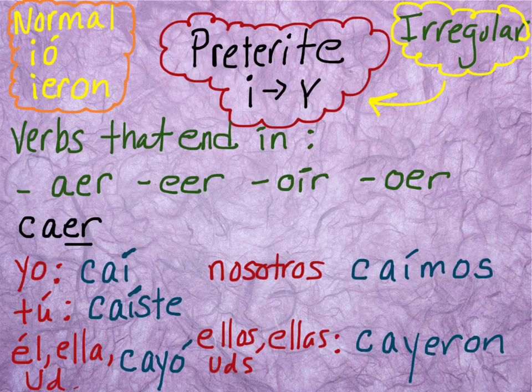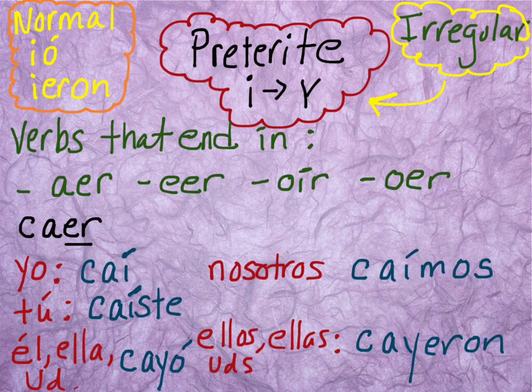Buenos días, clase. We're going to be looking at preterite verbs that are considered irregular because in the third person singular and in the third person plural, the I changes to a Y.